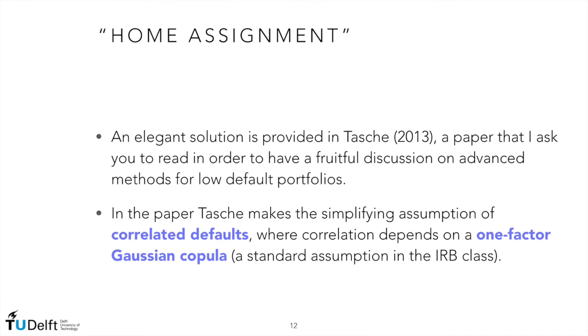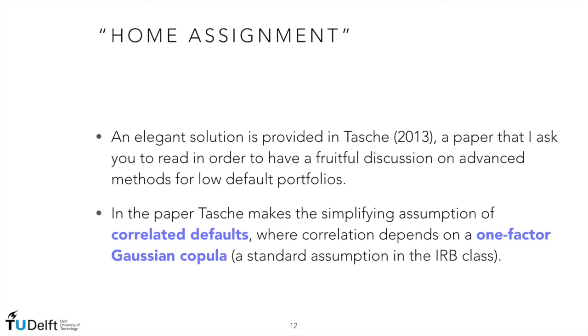A very nice model is discussed in a paper by Tasche 2013. I'm posting this paper on the course platform, and I'm also asking you to read it because it's really one of the best papers in order to deal with the advanced modeling of the probability of default for low default portfolios.